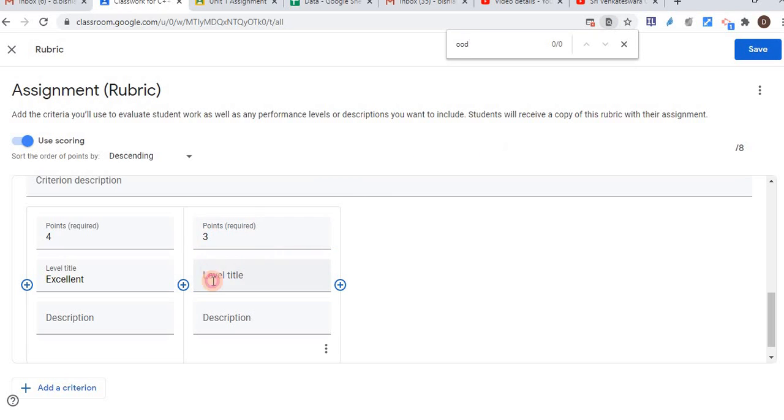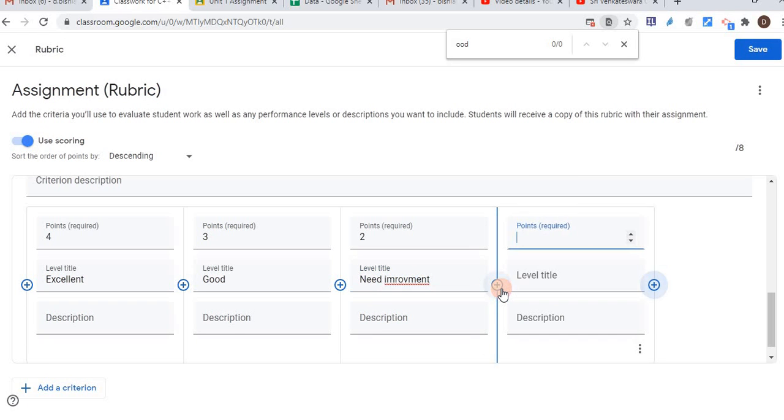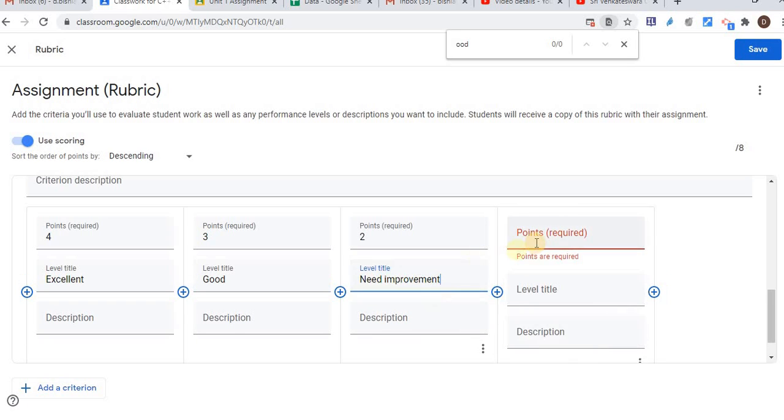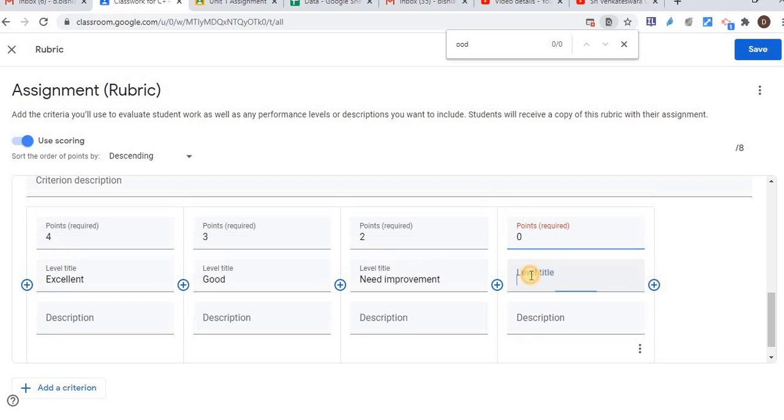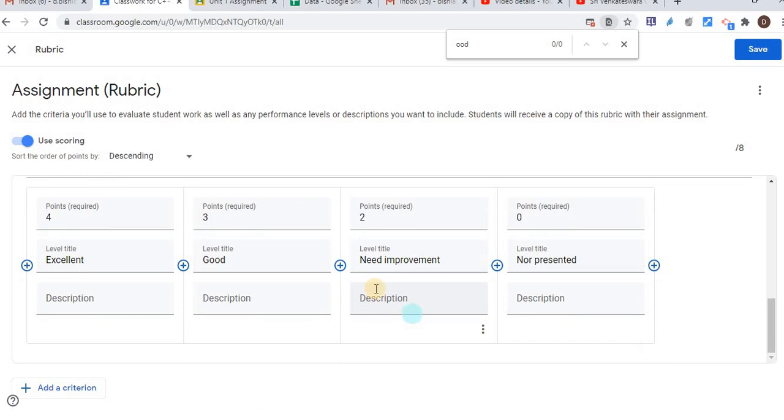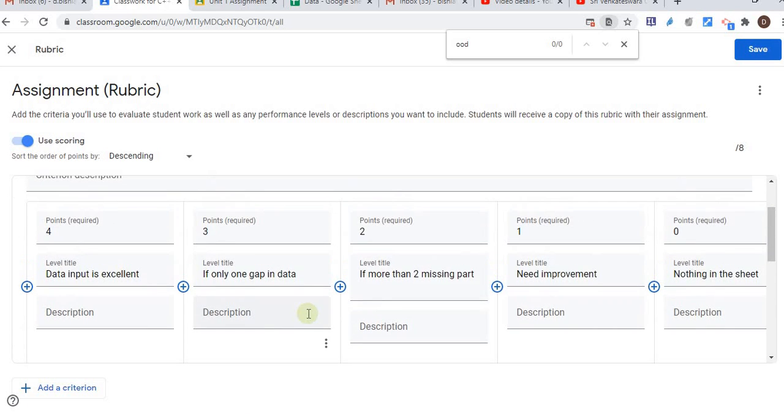3 point, good. 2 point, need document, or let's say directly 0, not presented, right? So like that, I just created the two criteria.